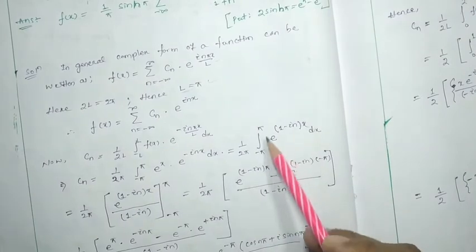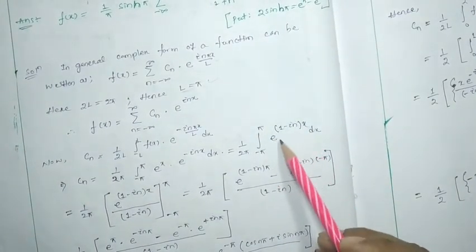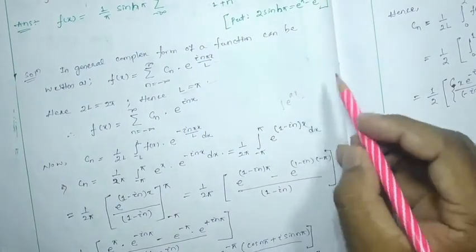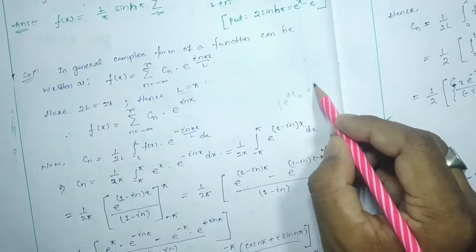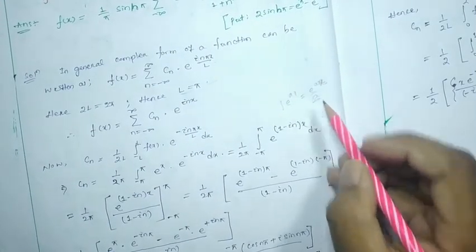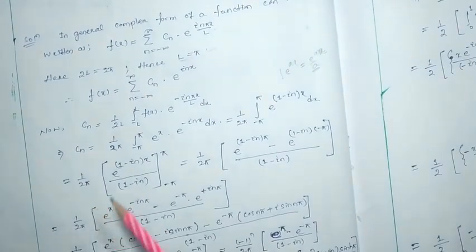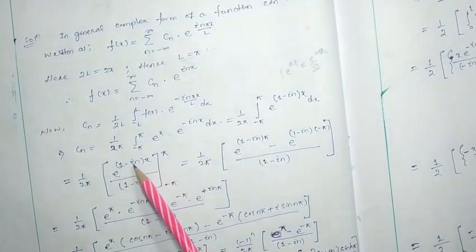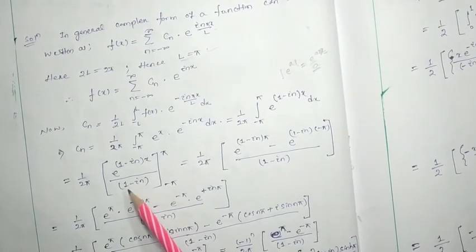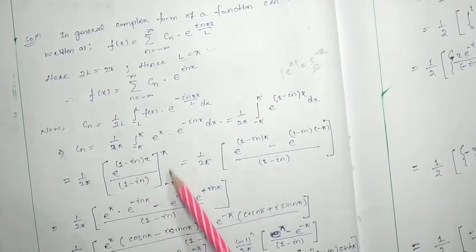Now I am going to take the integration of this one. It really looks like e to the power ax, right? e to the power ax. Integration, we know that it is e to the power ax by a. Here a is nothing but 1 minus i n. So the integration will be 1 by 2 pi, e to the power (1 minus i n) x, divided by (1 minus i n), from minus pi to pi.